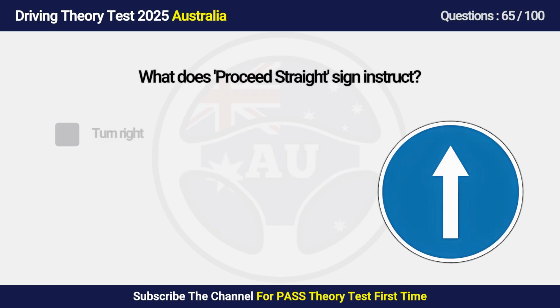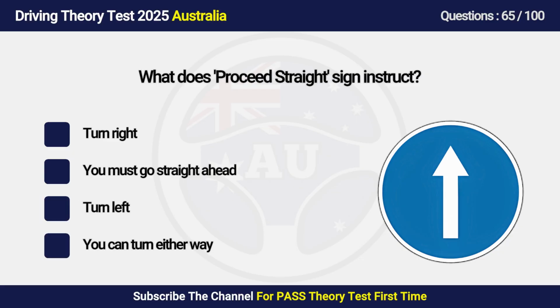Question 65. What does proceed straight sign instruct? A. Turn right. B. You must go straight ahead. C. Turn left. D. You can turn either way.